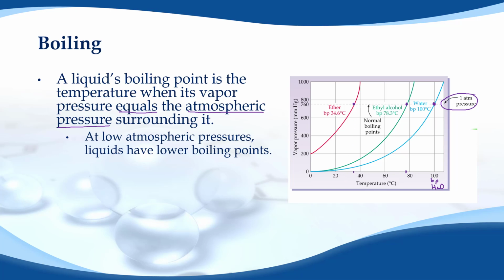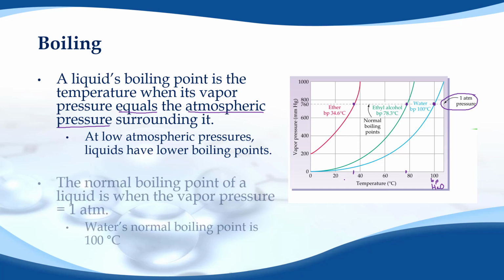And this, by the way, is what we call the normal boiling point, because the normal boiling point is at 1 atmosphere. Boiling is affected by whatever the atmospheric pressure is around it. That's why, if you've ever seen directions when you're cooking food, the package says at higher altitude do this. The reason is that at a higher altitude there's less air pressure around you, and since there's less air pressure, water boils at a lower temperature. And if it boils at a lower temperature, you need to cook it longer in order to give it the same amount of energy to affect the cooking process.